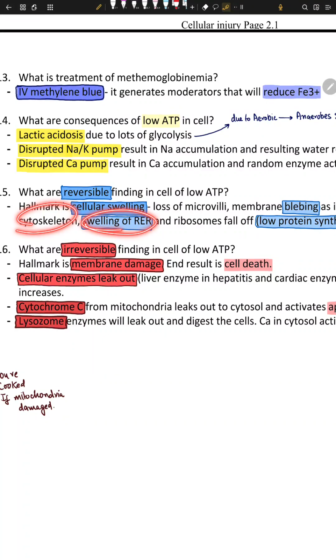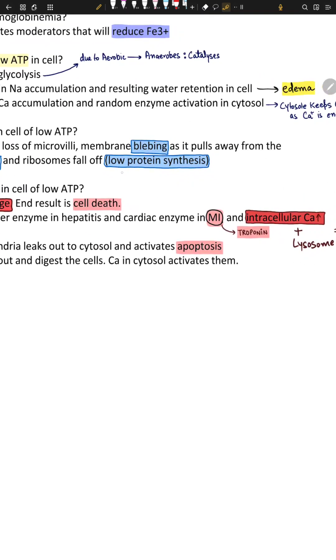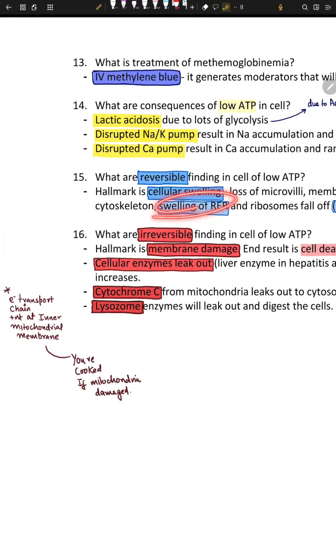Swelling of RER, the rough endoplasmic reticulum, and ribosomes fall off, because ribosomes only weakly adhere to the RER. If ribosomes fall off, it means less protein synthesis. Less protein synthesis means the cytoskeleton gets messed up, and that's how it works.